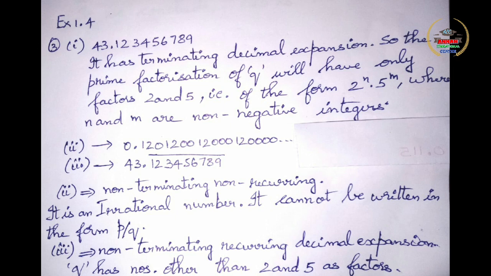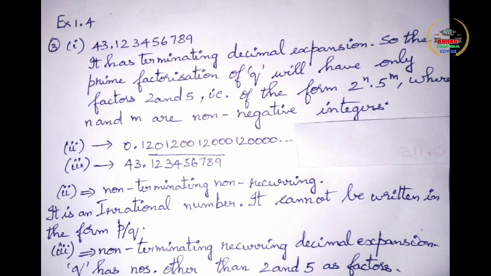In the first subdivision, the given number is 43.123456789. So clearly you can see that it has a terminating decimal expansion. So the prime factorization of Q will have only factors of 2 and 5. That is, it will be of the form 2 power n into 5 power m, where n and m are non-negative integers.